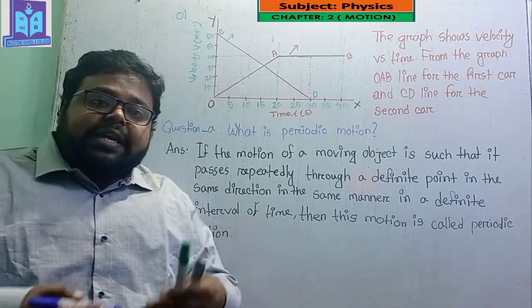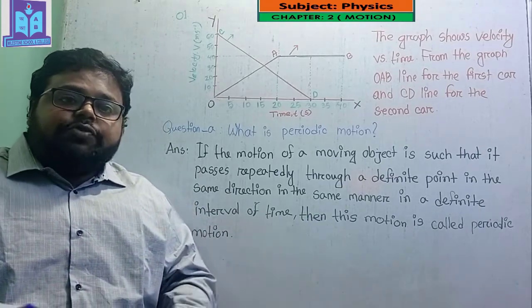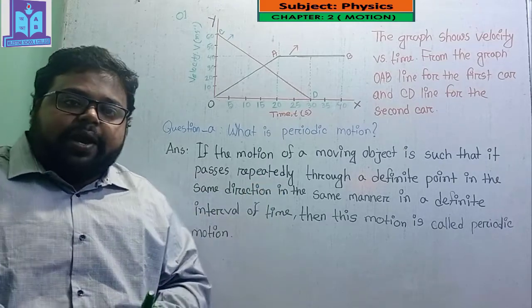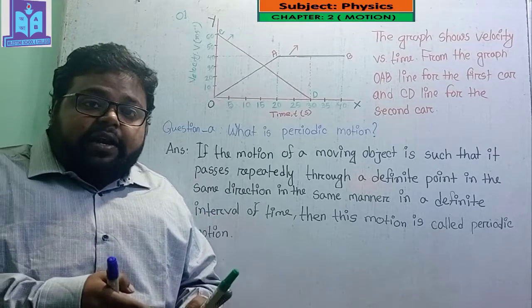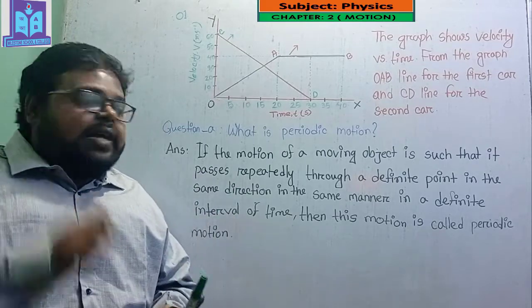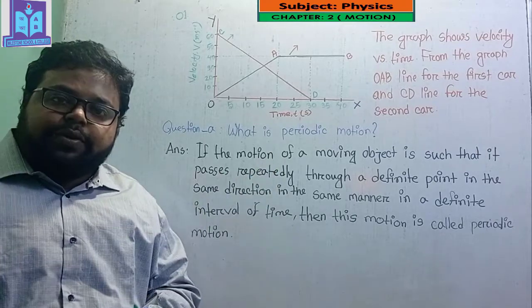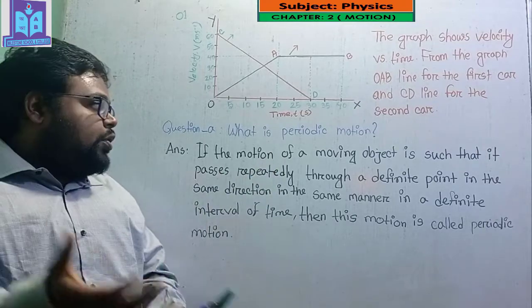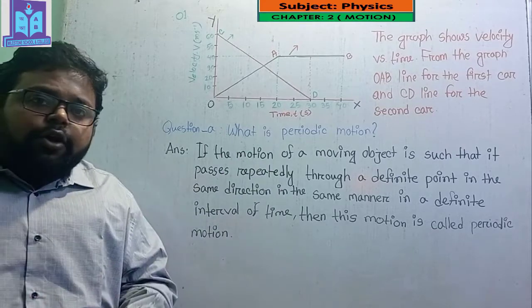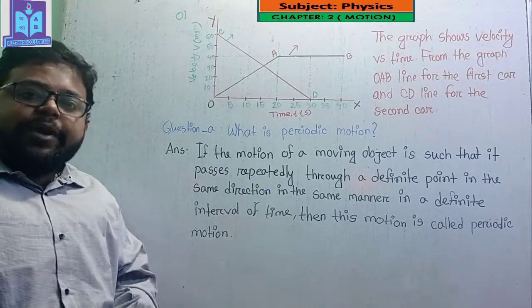Now I will give an example and it will be more clear for you. The motion of a fan which is rotating at a certain speed is an example of periodic motion. I hope you understand what is periodic motion.